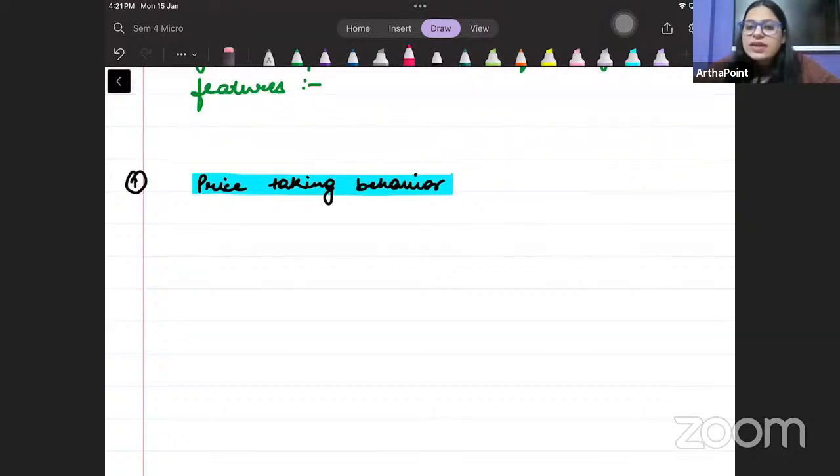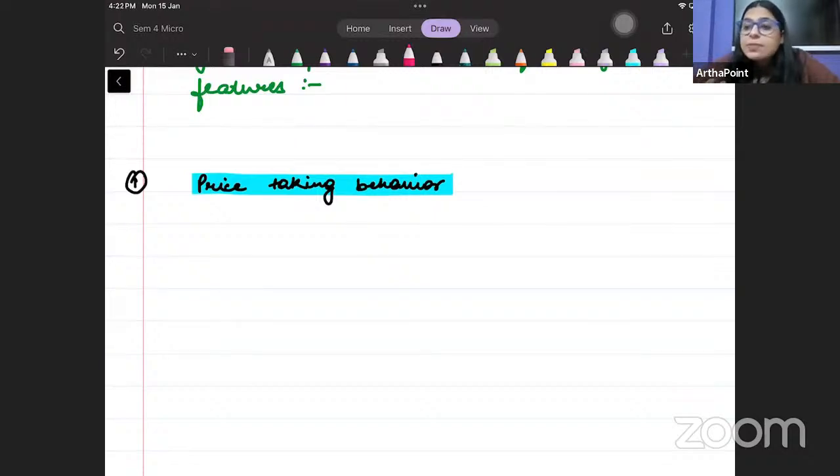और जो भी प्राइस मार्केट में एग्जिस्ट कर रहा होगा, whatever price would be existing in the market, I will take that price as given. Why? Because in perfect competition there are many firms, बहुत सारे छोटे छोटे firms हैं, so because there are so many firms, one small firm cannot impact the market price. मतलब अगर मैं अपने प्राइस को ऊपर या नीचे भी करूंगी मार्केट प्राइस के कंपैरिजन में, then I will not be able to impact the market because there are so many firms in the market.